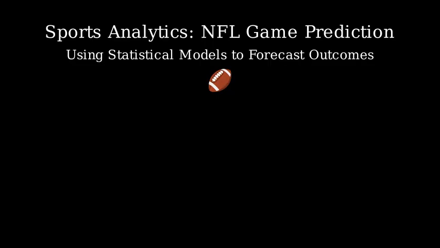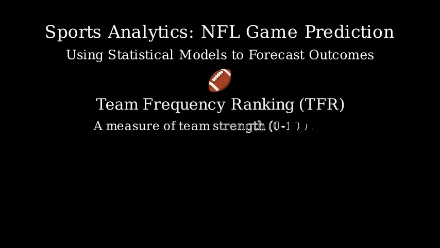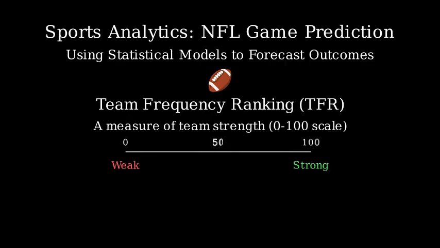Let's start by understanding the key metric used in this model, the Team Frequency Ranking, or TFR. This is a measure of team strength on a scale from 0 to 100, based on team performance data from previous seasons. A team with a TFR of 100 is considered extremely strong, while a team with a TFR of 0 would be extremely weak. For example, in our data, the Kansas City Chiefs have a perfect TFR of 100, while the Houston Texans have a TFR of 0. Now, let's look at how we use these TFR values to calculate win probabilities.